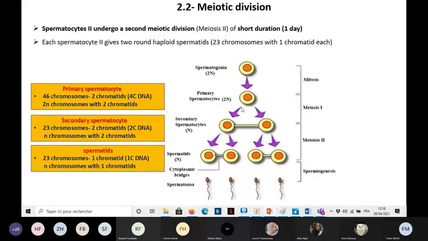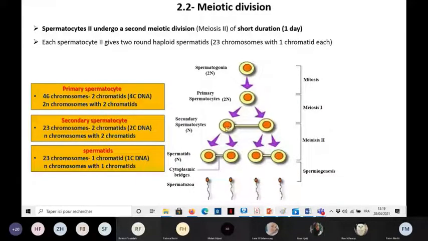Now, if you remember, we said that the primary spermatocytes are diploid cells, but after this first meiosis, they will give secondary spermatocytes, which are haploid, having 1 set of chromosomes, so 23 chromosomes. The primary spermatocytes are diploid, they have 2 sets of chromosomes, they are 2n. They will give by meiosis the secondary spermatocytes, which are haploid, having 23 chromosomes, but with 2 chromatids each.